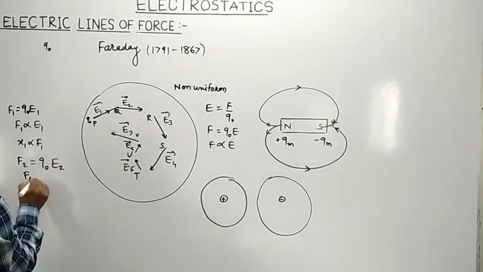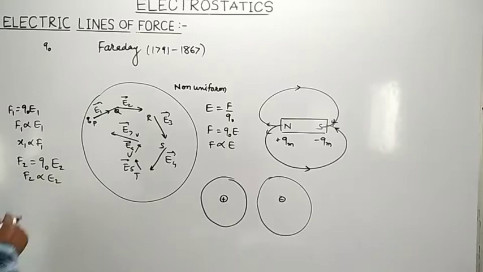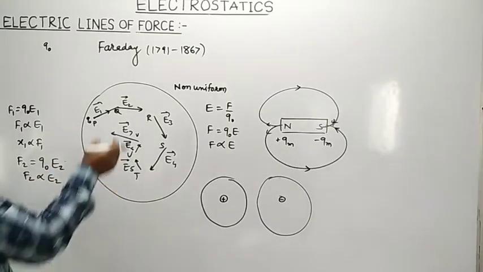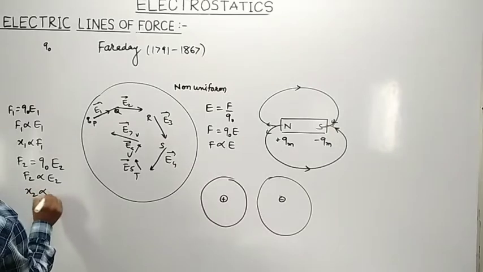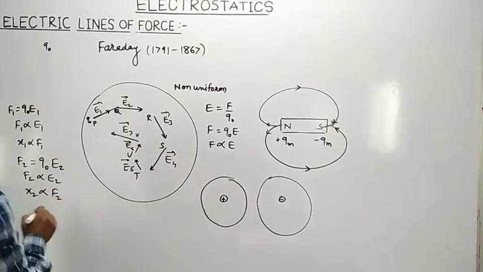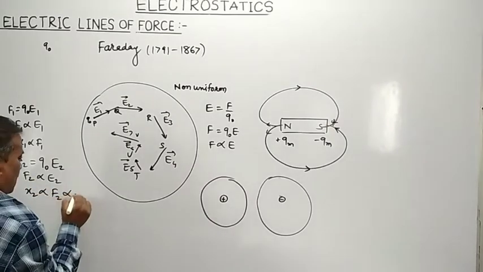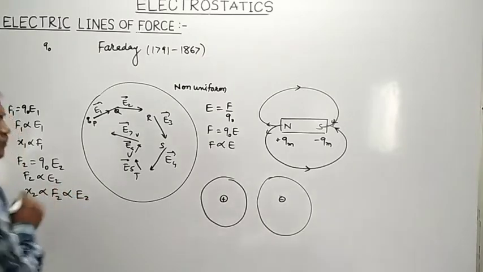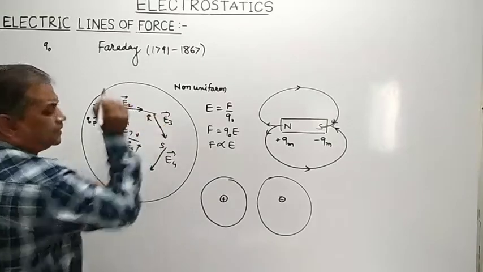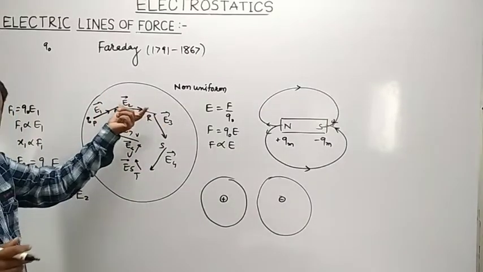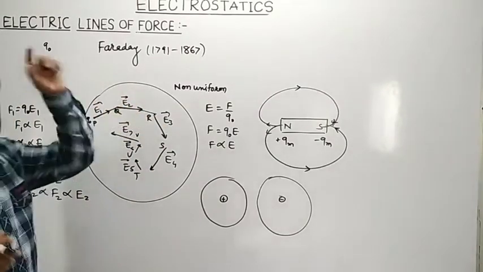That force F2 is directly proportional to what? E2. And depending upon the magnitude of force, that charge undergoes displacement x2, which is directly proportional to F2, and F2 is directly proportional to what? E2.